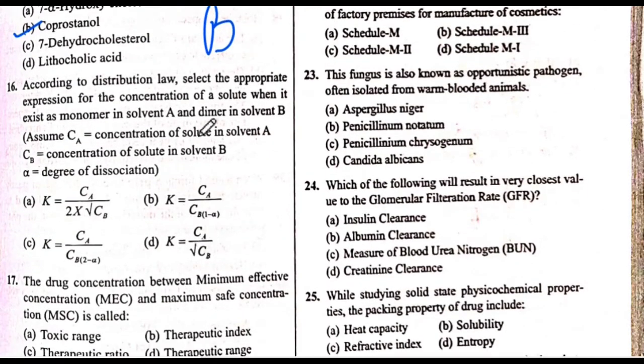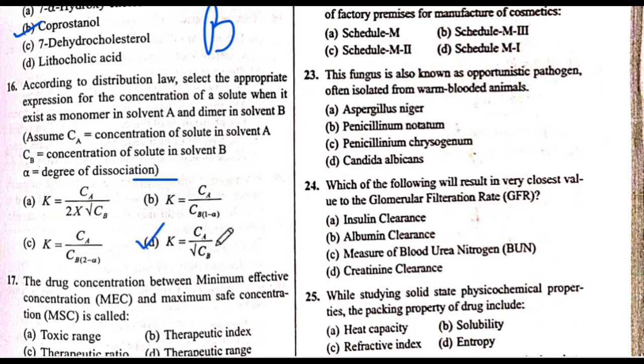According to distribution law, select the appropriate expression for the concentration of a solute when it exists as monomer in solvent A and dimer in solvent B. Okay. Assume कीजिए Ca equal to concentration of solute in solvent A and Cb equal to concentration of solute in solvent B, and alpha is degree of dissociation. Okay, इसका जो आंसर होगा वो होगा D.